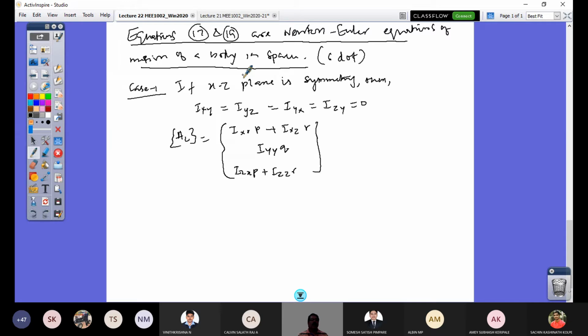Now case 2. What is the case 2 that I am going to consider? For a ground vehicle.